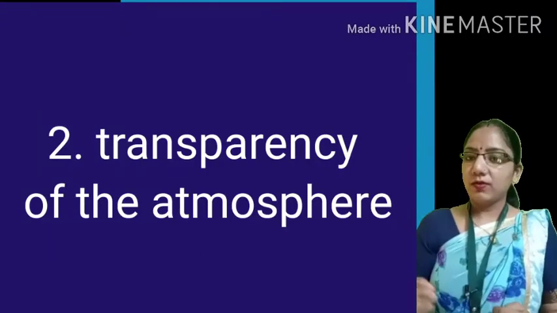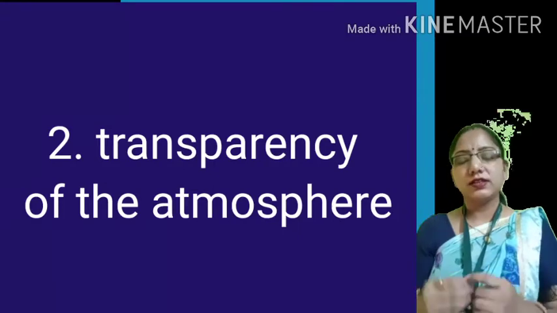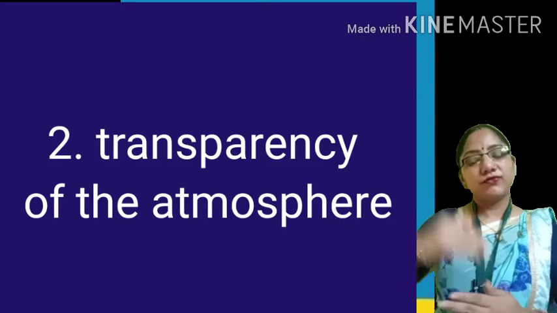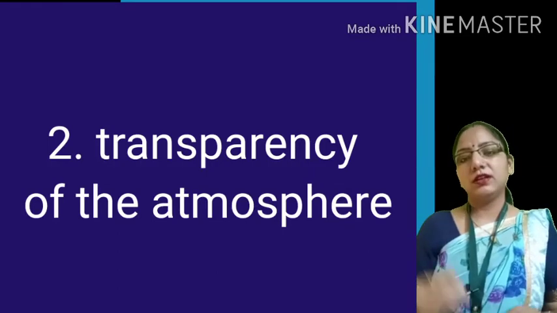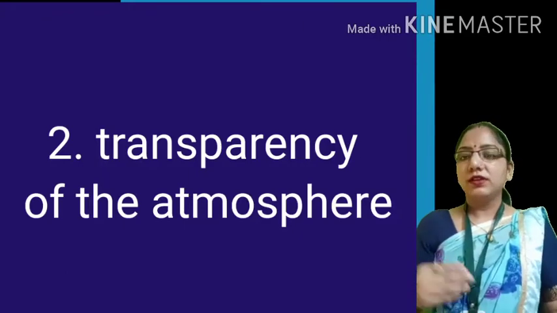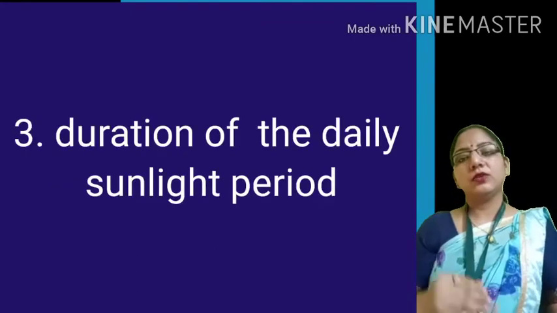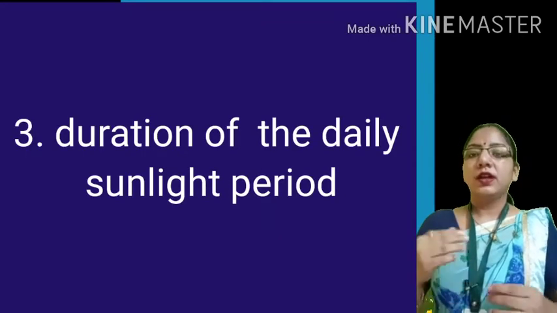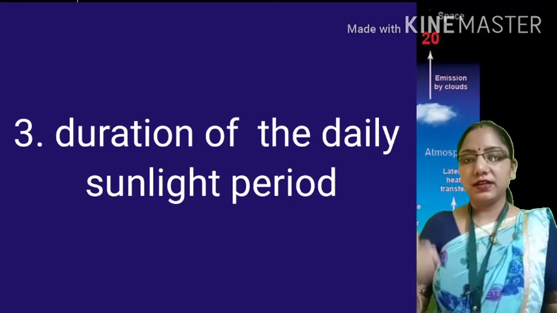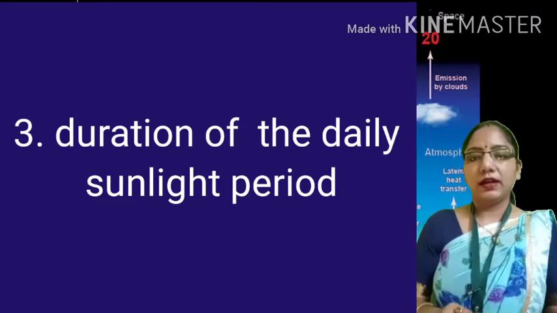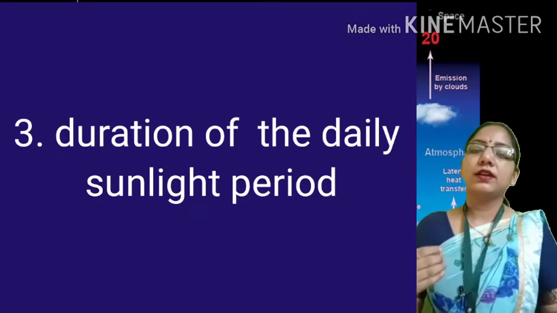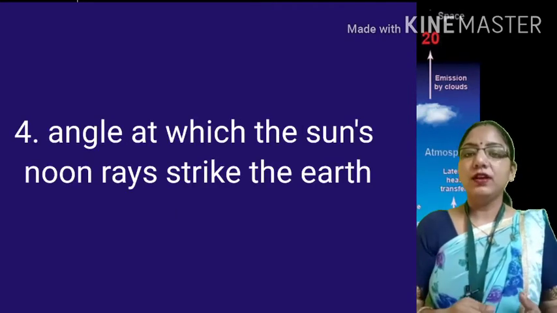Number 2, the second reason is the transparency of the atmosphere. As I already told you, the atmosphere has 5 layers, of which the most important layer is the troposphere, and all weather phenomena occur in the troposphere. The heating and cooling of the Earth and the insolation process are affected if atmospheric clarity is not there. So the second reason is atmospheric clarity, in which we can include water vapor, dust particles and other weather phenomena.